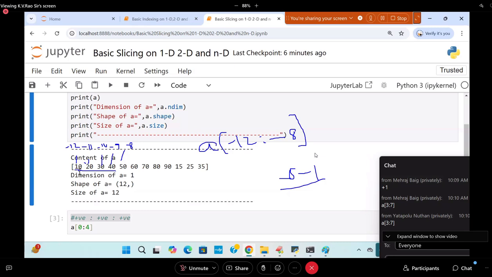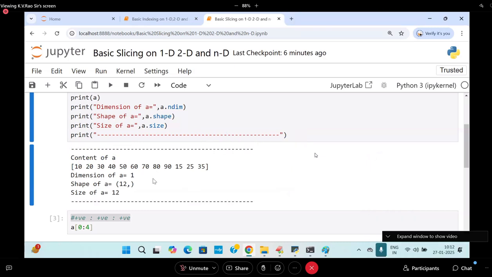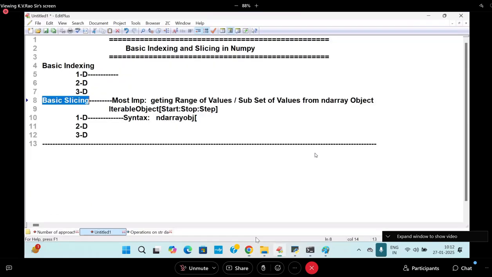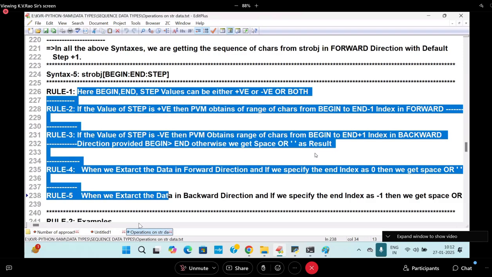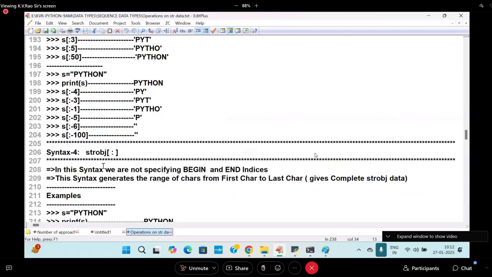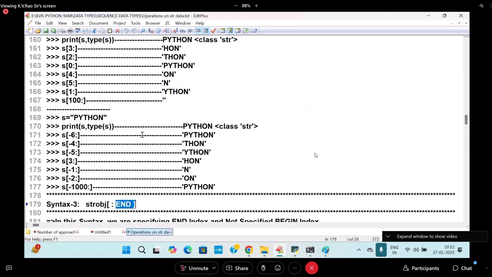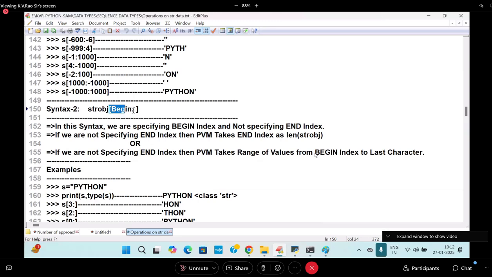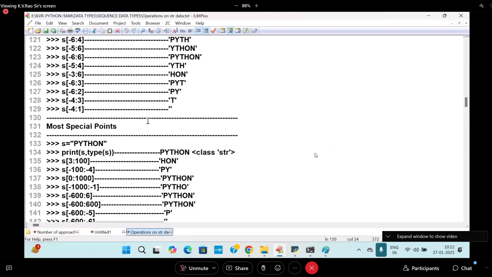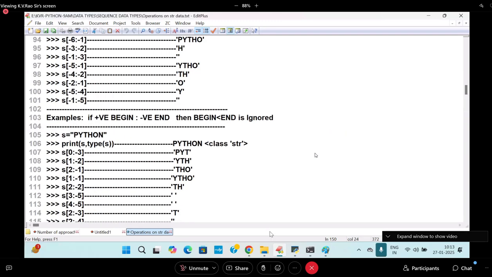Now, I want to get this data. What is the data I want to get? 90, this one I want to get, from here to here. Now I am going to write it according to my explanation of the concept. Varieties of syntaxes are there. Colon syntax is there. Next is beginning not written and ending only written. Next is begin only written, end not written. All these syntaxes I am using.